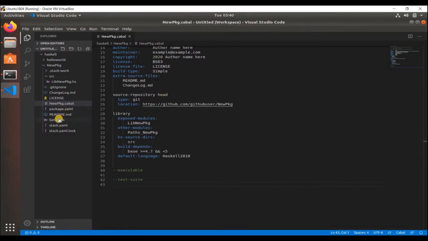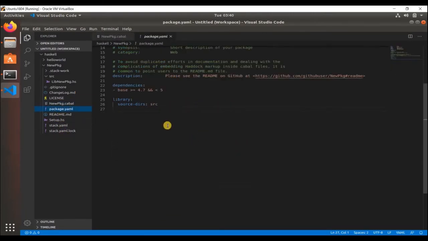Then apart from that, you would also need to go to package.yml, and here also there used to be something called executable and tests, which you would need to remove. Okay, so done. So yeah, let's get back to the code.